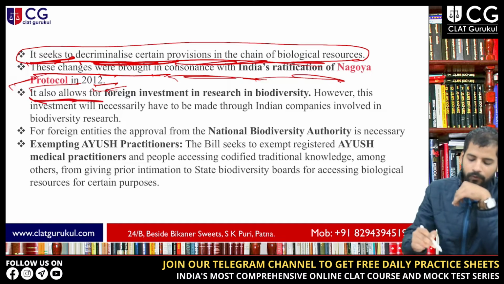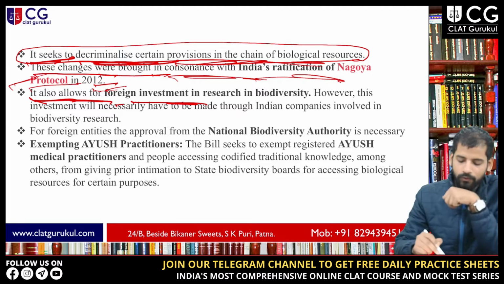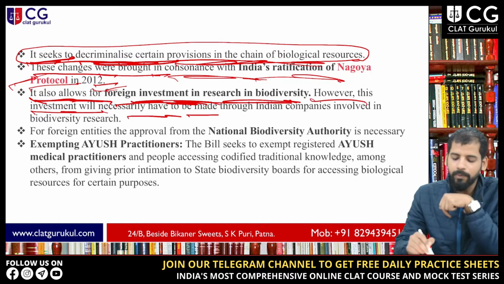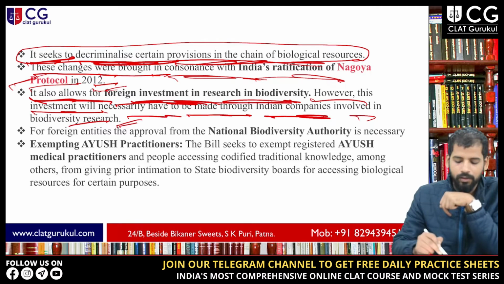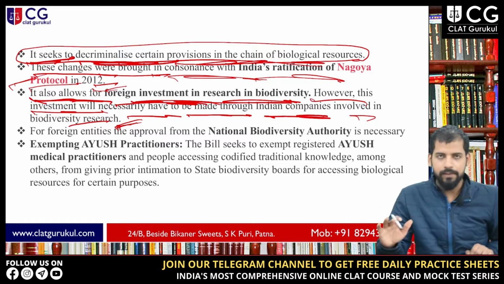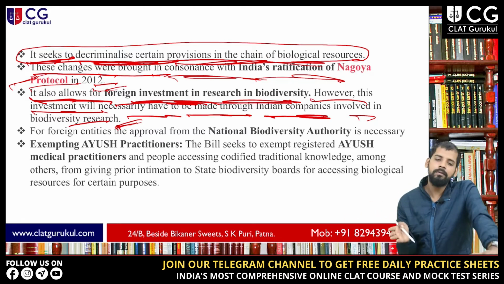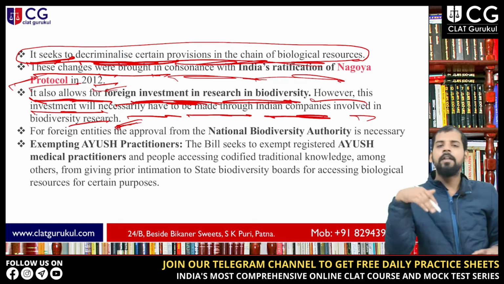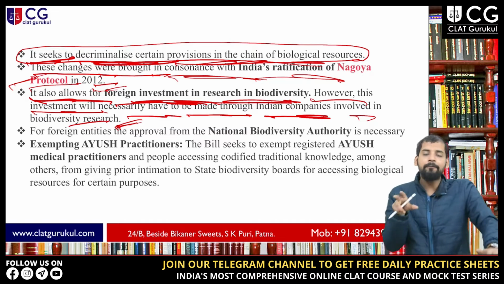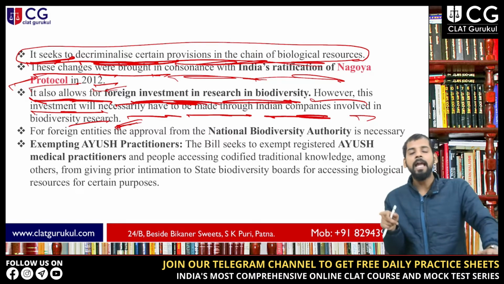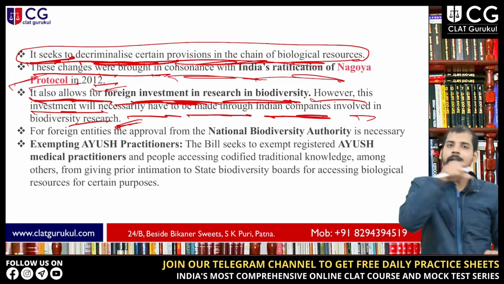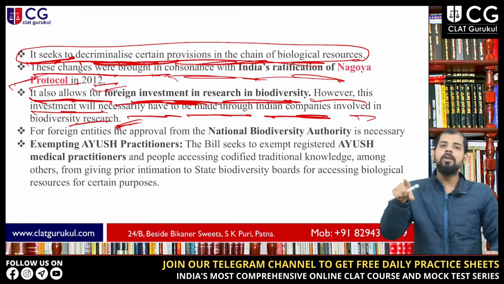Now it allows for foreign investment. The bill allows foreign investment in research in biodiversity. However, this investment will necessarily have to be made through Indian companies involved in biodiversity research. So the bill talks about foreign investment in research in biological resources, but if a foreign company wants to invest in biological resources in India, they have to do this through Indian companies which are involved in biodiversity research.